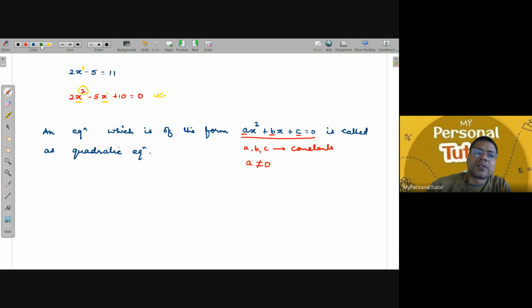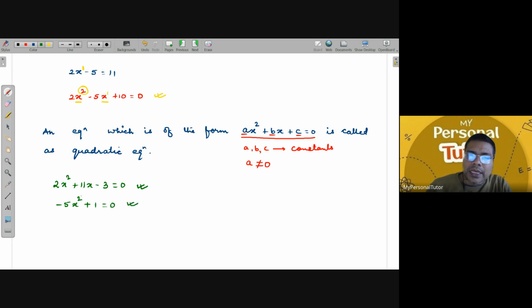Now, let us take some examples of the quadratic equation. For example, if I take 2x square plus 11x minus 3 is equal to 0, yes, this is a quadratic equation. Even if I take minus 5x square plus 1 is equal to 0, this is also a quadratic equation.